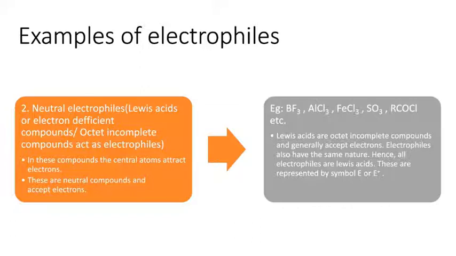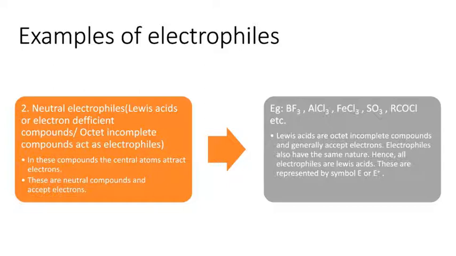BF3, boron trifluoride. In the boron trifluoride molecule, the boron atom is the central atom. Surrounding boron, 3 fluorine atoms are present. That is, around boron, only 3 covalent bonds are present. So boron has only 6 electrons in the valence shell. As boron has 6 electrons, it is electron deficient because the octet is incomplete.